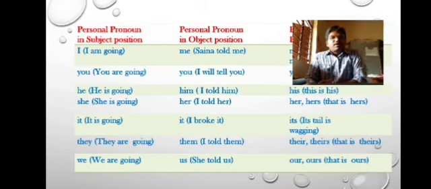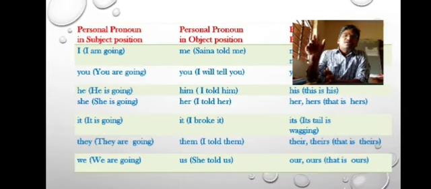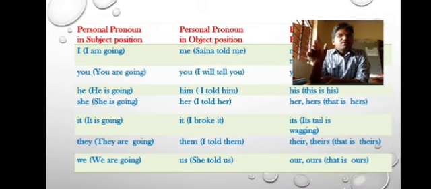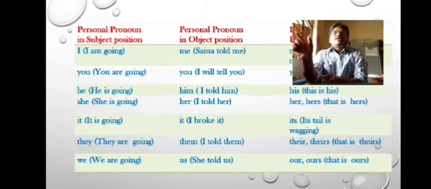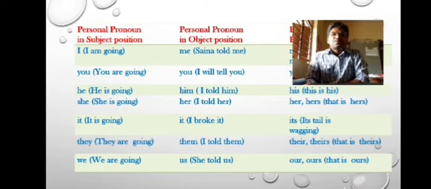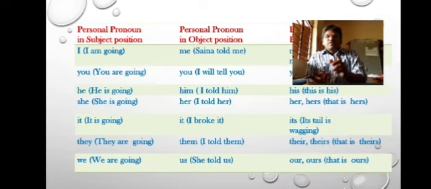There are some types of pronouns. First one is personal pronoun. In personal pronoun, we divide them again into subject pronouns and object pronouns. If the personal pronoun comes in the place of subject in a sentence, that is called a subject pronoun. If the pronoun comes in the place of object, we call it an object pronoun. Look, there are some subject pronouns: I, you, he, she, it, they, we.